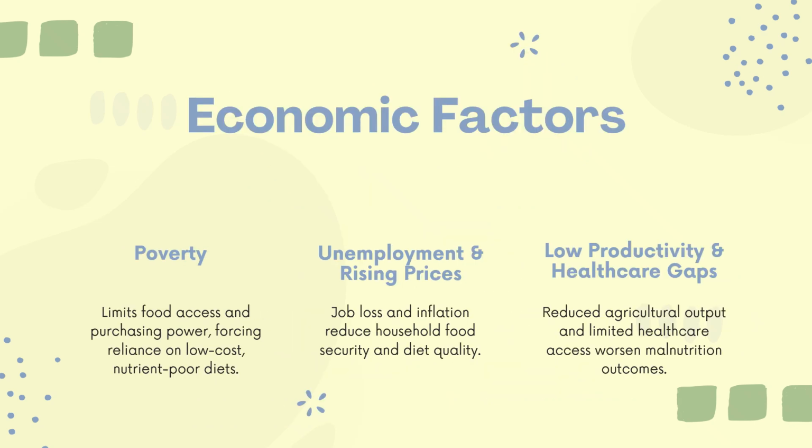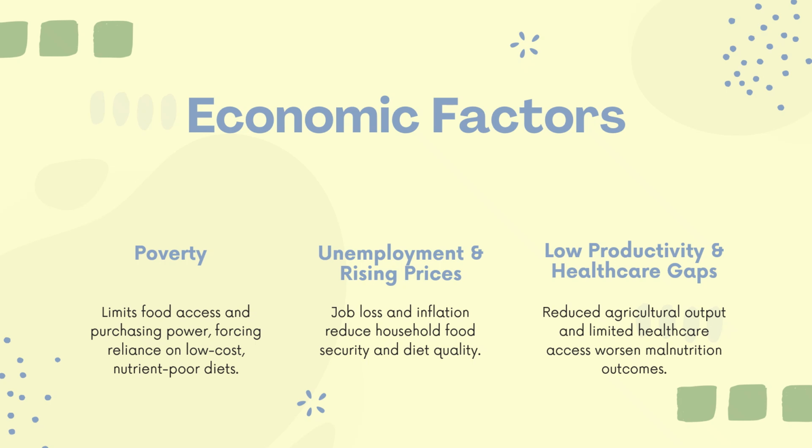So we can go to economic factors. Economic factors, for example, the first one is poverty. Poverty limits food access and purchasing power of the people, forcing reliance on low-cost, nutrient-poor diets. And unemployment and rising prices: unemployment, of course, leads to a decline of money power. And of course, there is a rise in prices for the low economic status of the society, and this reduces household food security and diet quality.